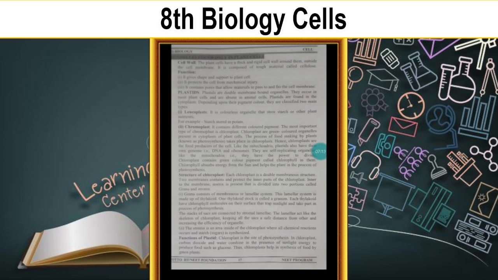Those which are colorless are known as leucoplasts. Those which are colored are separated again based on which types of colors are there. So plastids which do not have any color are known as leucoplasts. Such organelles store starch